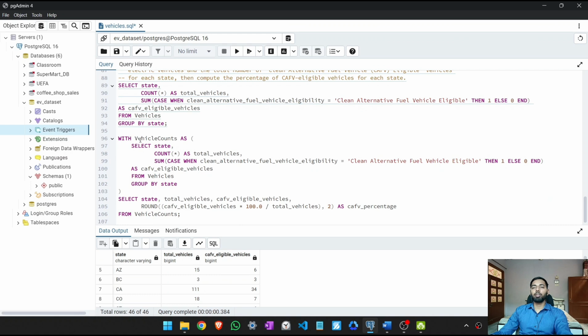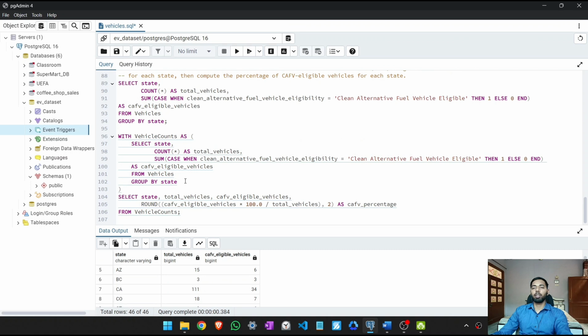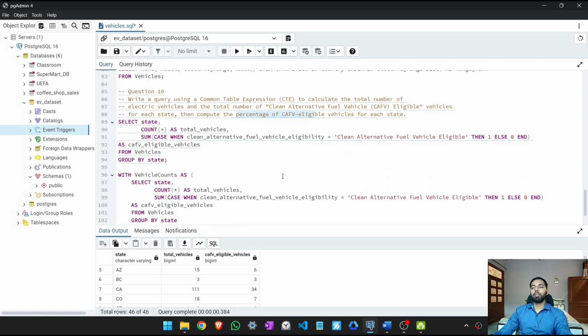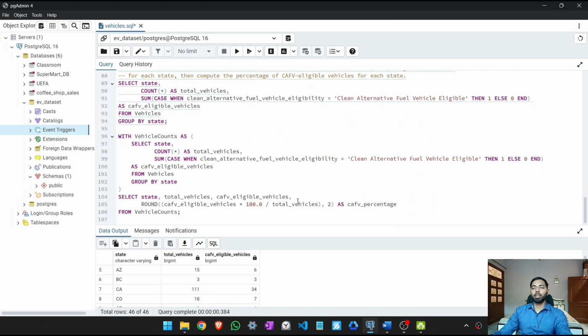So we use with vehicle counts as, and we give this complete query here, and then select state, comma, total vehicles and CAFV eligible vehicles, and now we calculate the percentage of CAFV vehicles for each state by first calculating the CAFV eligible vehicles times 100 divided by total vehicles, and then we round this percentage to 2 decimal points as CAFV percentage, from vehicle counts, which is our common table expression here.